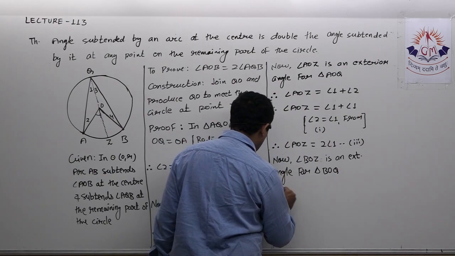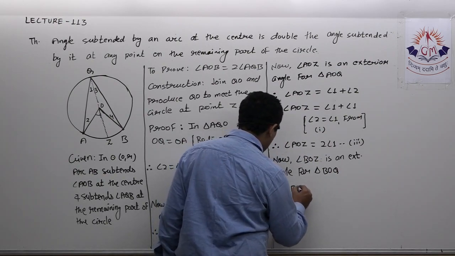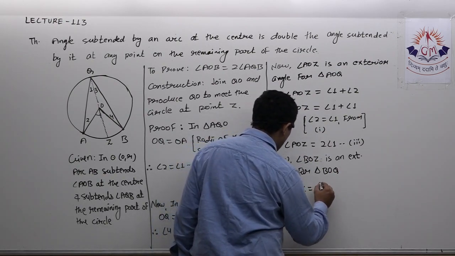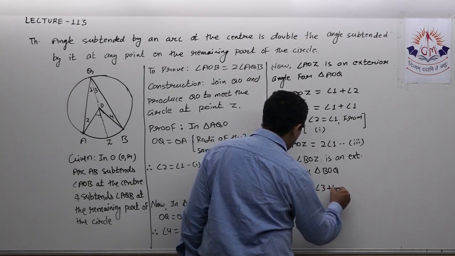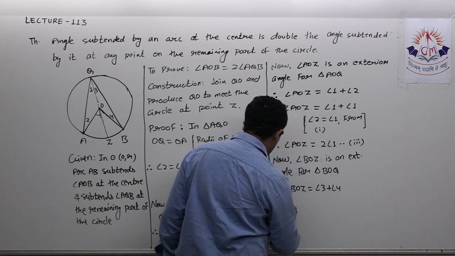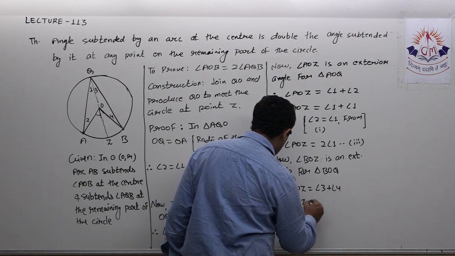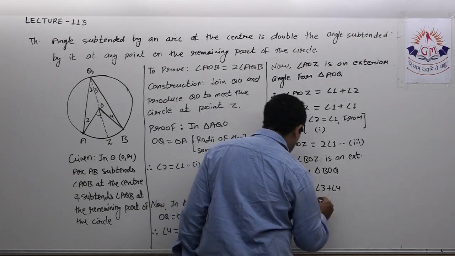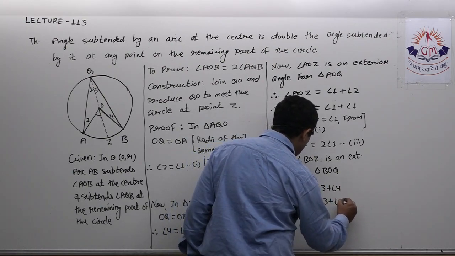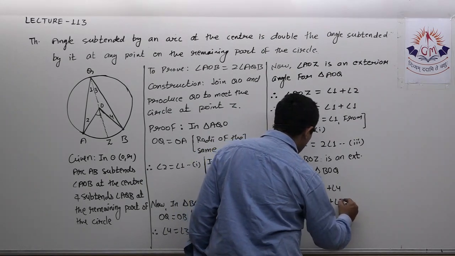Therefore, I can write angle BOZ is equal to angle 3 plus angle 4, and hence I can write angle BOZ is equal to angle 3 plus angle 3.